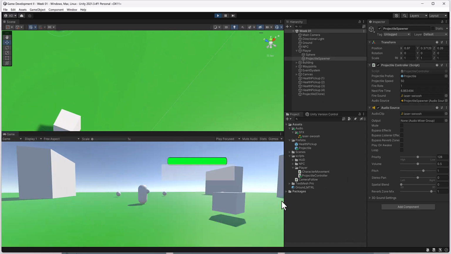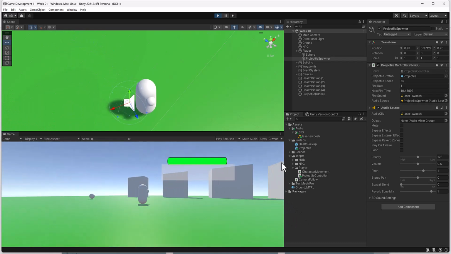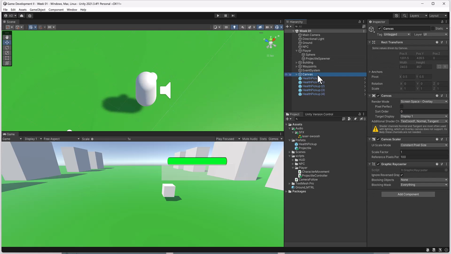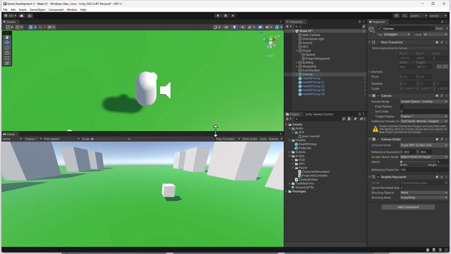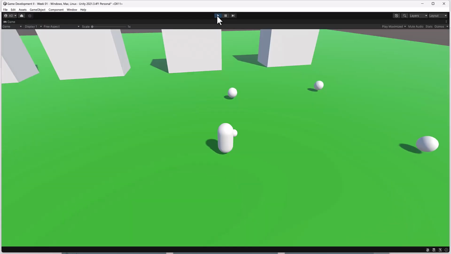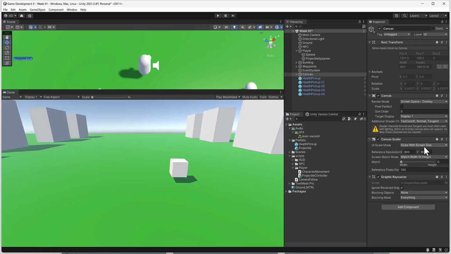You can move around. Something else I'd like to do with my canvas really quick is, let's see, scale with screen size maybe. I want to make sure that when I play it maximized, it looks right. I might have to tweak it a little bit more.